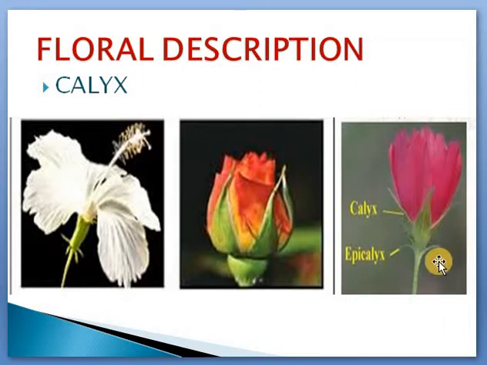The number may vary. In some species you can see nearly 5, or in hibiscus itself sometimes in one flower you can see 7 and in another flower you can see 8. So the number may vary, from 5 to 8. Some flowers may have 5, some flowers may have 8. So it depends.